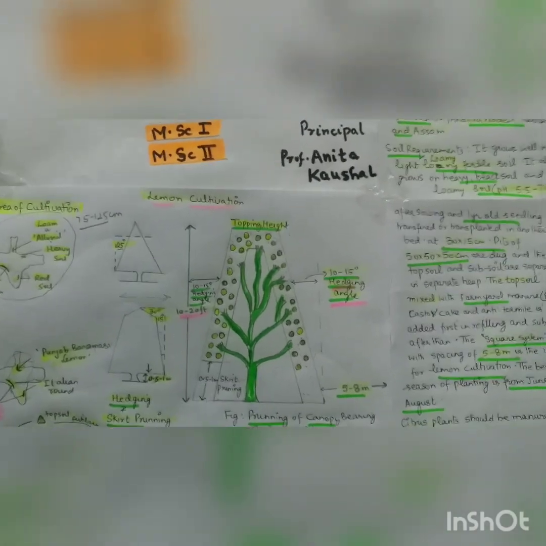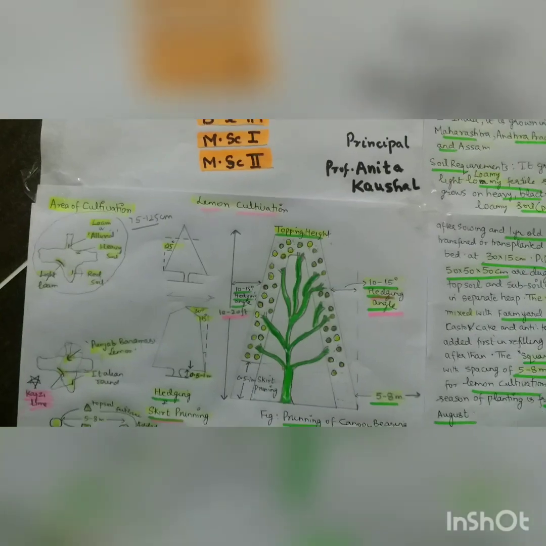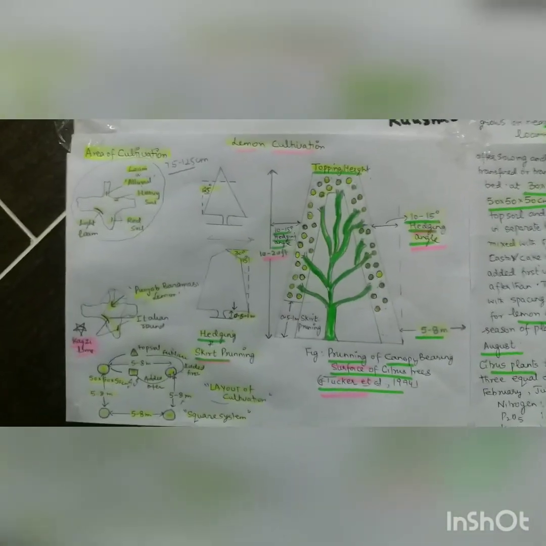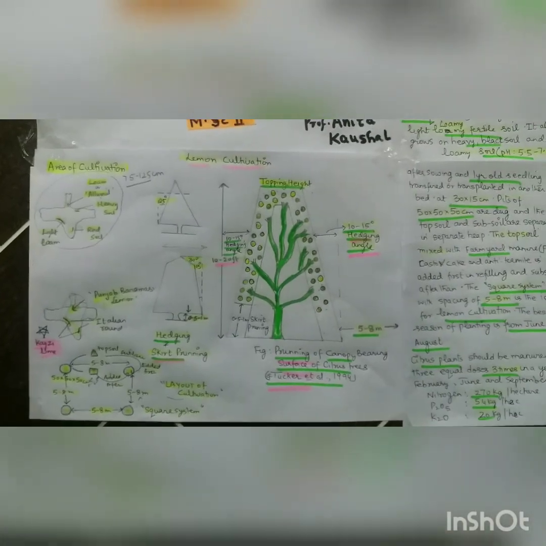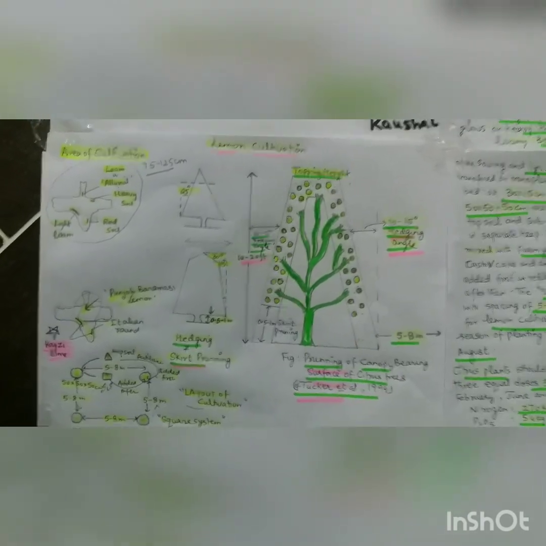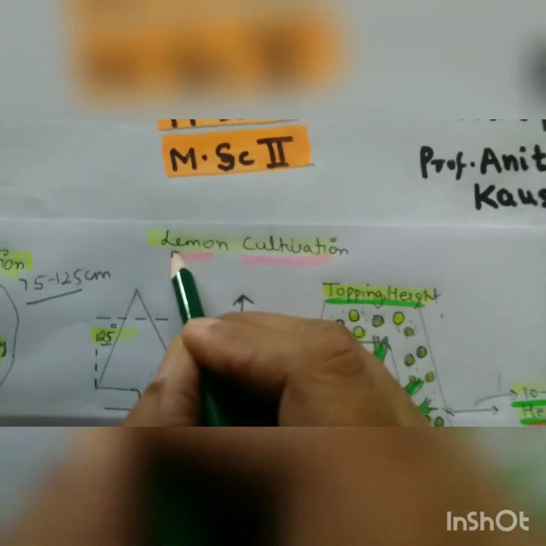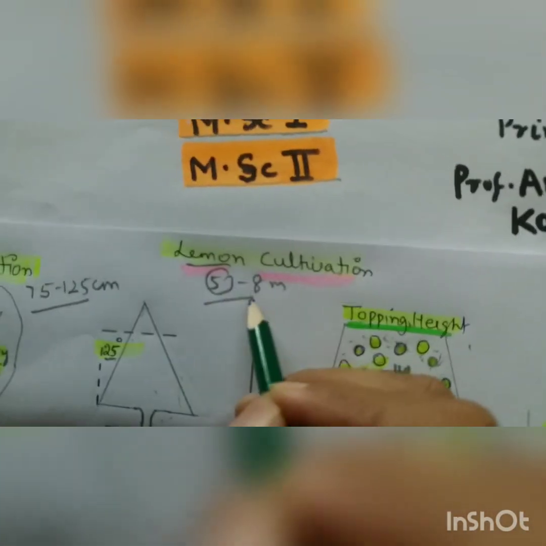First we have to dig out topsoil and subsoil, put them separately, and while refilling, topsoil should be filled first. Distance between the pits, which is also square or rectangular, varies. 3 meter for grapes, mango 12 meter, and here it is 5 to 8 meter. And it is easy because lemon has 5 words, so distance is 5 to 8 meter, right?